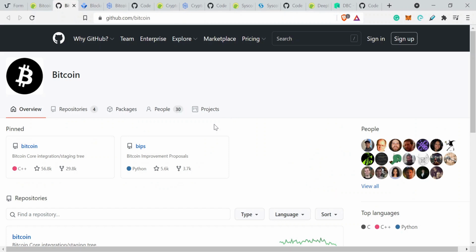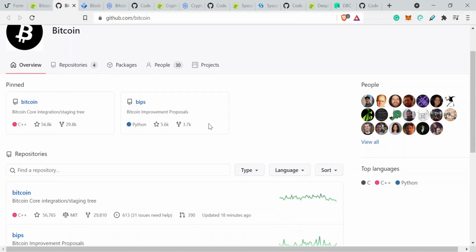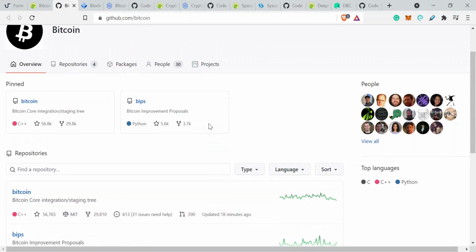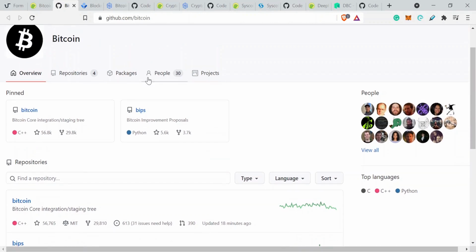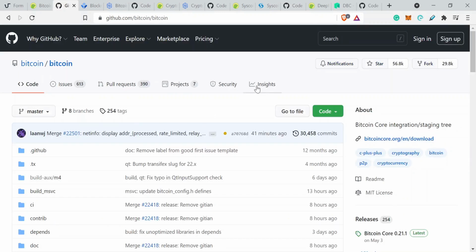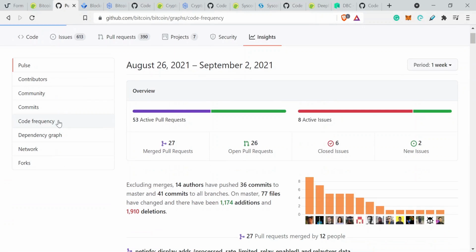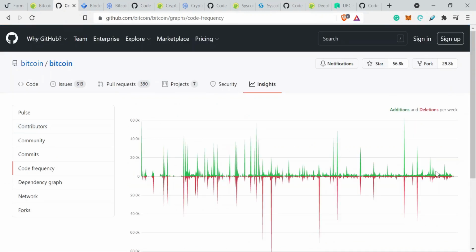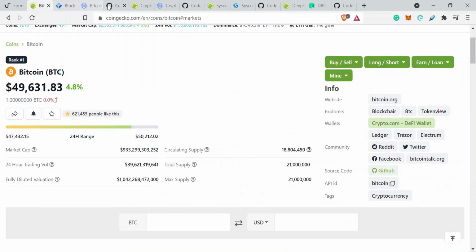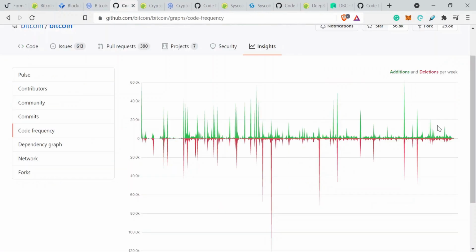So if you go to the Bitcoin projects page, you're going to get an overview. You're going to click on Bitcoin, and then you're going to click on Insights. When you go into Insights, you can click on Code Frequency, and this will bring up this chart here. I'm just going to switch back to my other tab, so you can see how I got there.